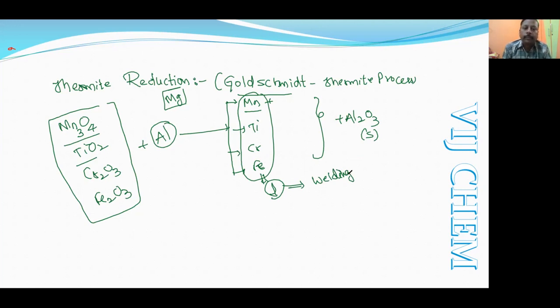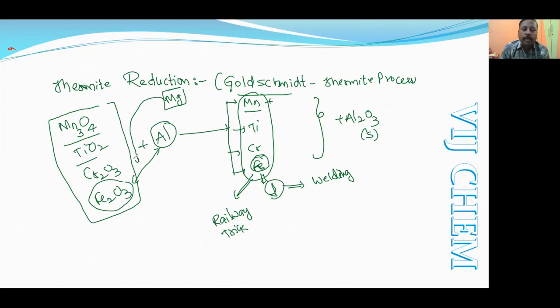Wherever we want to do welding by iron, most probably we will be using this method. In railway tracks, this is used for joining the broken railway tracks. Simply we will be using a crucible containing the metal which is to be used for the welding. Suppose you want to join the railway tracks by iron, we will take the iron oxide and mix it with the aluminium. For initiating the reaction, we will be using the magnesium ribbon.